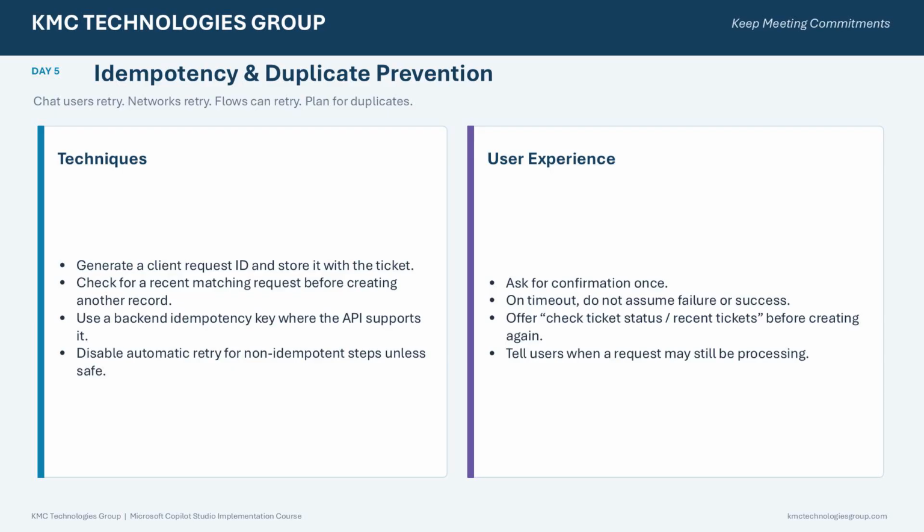If the backend API supports an idempotency key, use it. Be cautious with automatic retries around operations that are not naturally idempotent. And if a timeout occurs, don't automatically assume that the transaction either failed or succeeded.